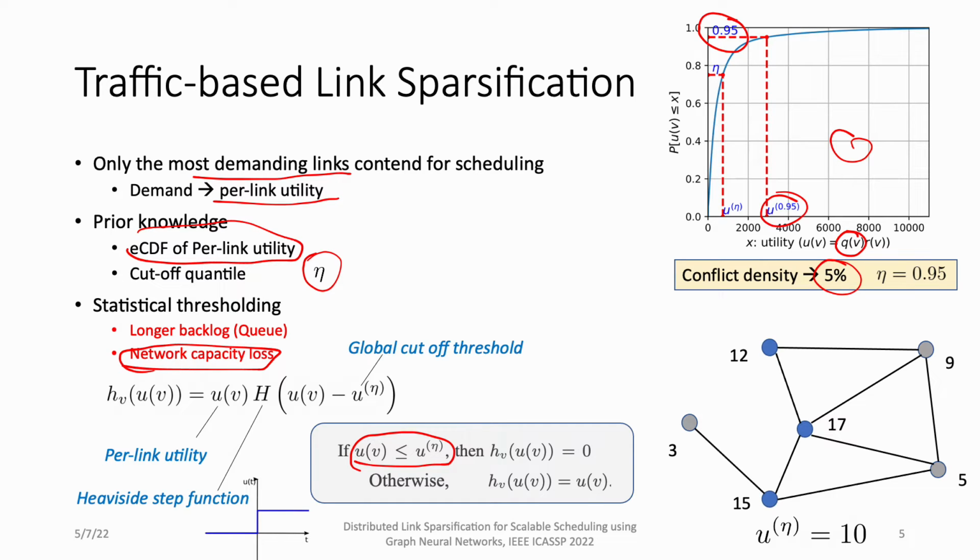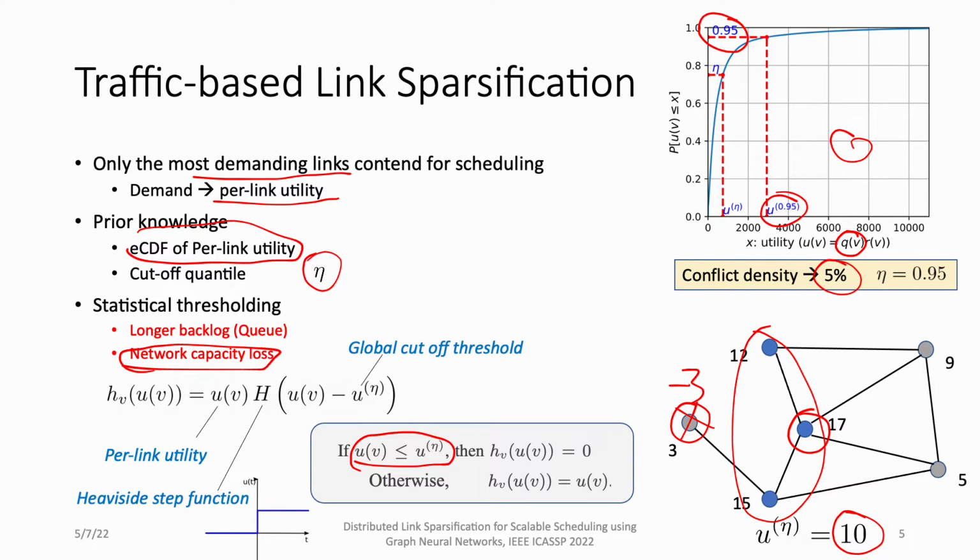For example, in this conflict graph, we have these utility numbers, and we have this threshold of 10. So only these three links in blue will be contending for scheduling, and with a greedy scheduler, this one will be scheduled. Notice that we miss this opportunity, so we lose some capacity in this case.